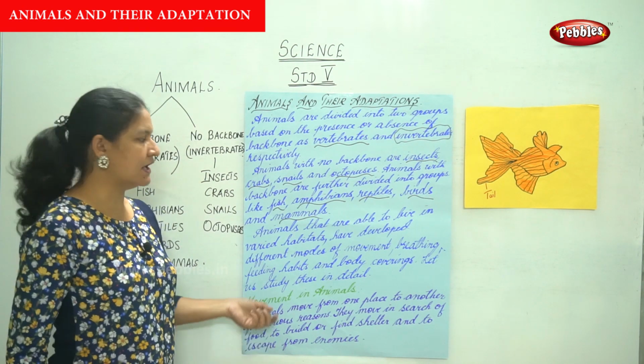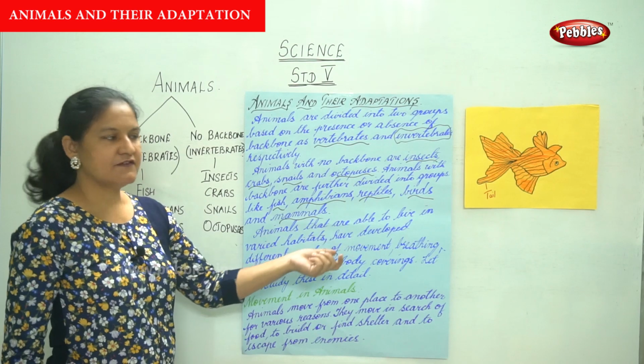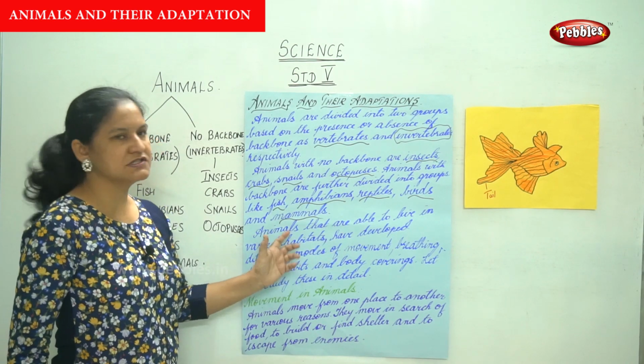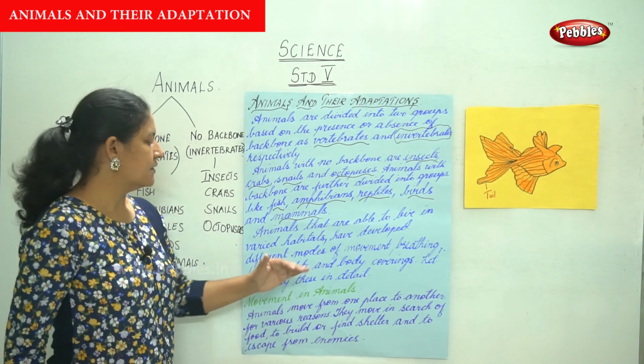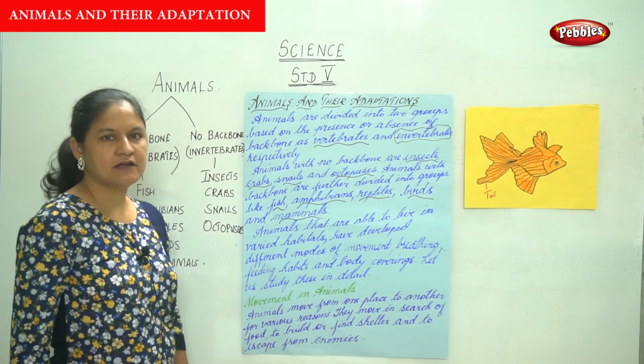Animals that are able to live in varied habitats have developed different modes of movement, breathing, feeding habits, and body coverings.